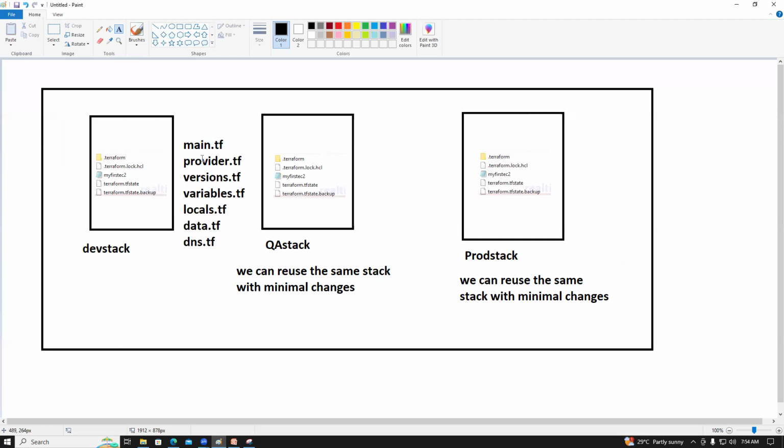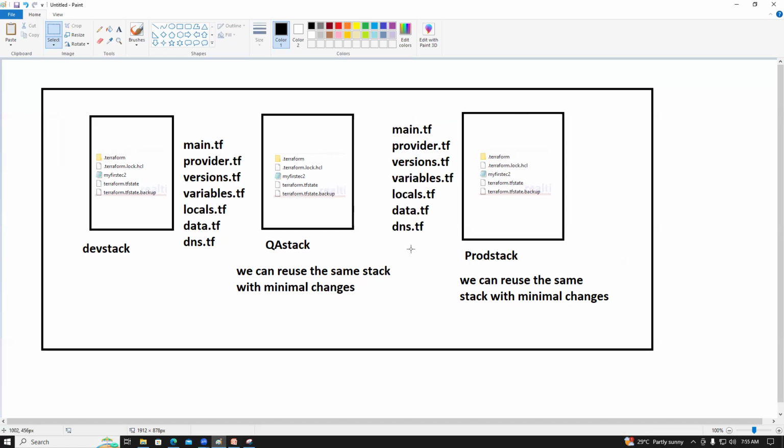So these all are the versions. This is the Terraform version. Versions means Terraform and provider versions. The provider is which provider we are using to build the infra, either AWS, Azure, GCP, OCI, whatever it may be, guys. So this is the main.tf. In the main.tf, we need to provide the resources. Guys, listen carefully. Every stack contains these files.